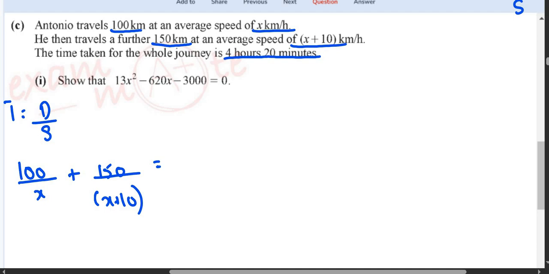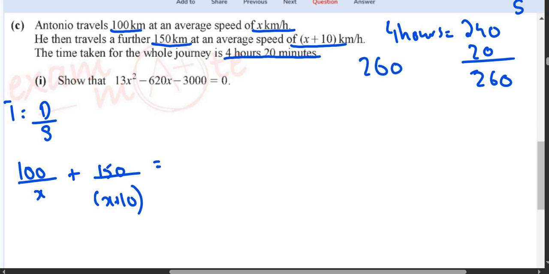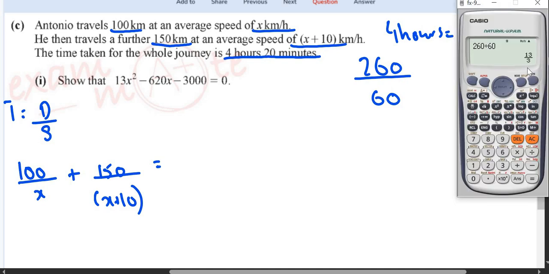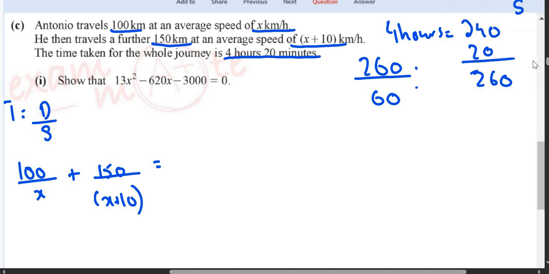Total time it's taking is 4 hours 20 minutes. 4 hours basically means 240 minutes, and then you have another 20 minutes, so it's a total of 260 minutes. I will divide 260 by 60 to convert the whole thing into hours. So it's 13 upon 3. So the whole equation is equals to 13 upon 3.